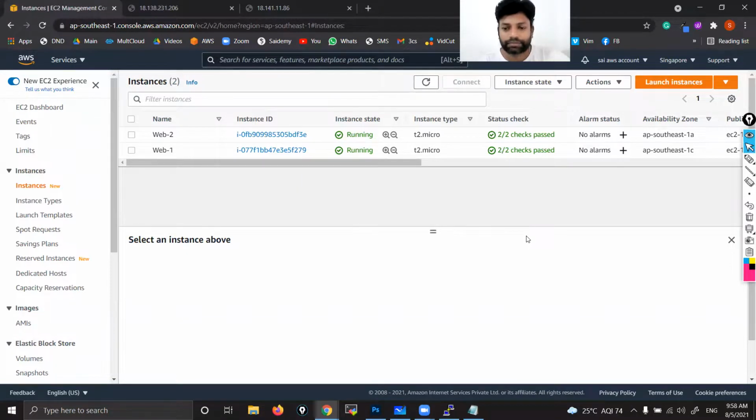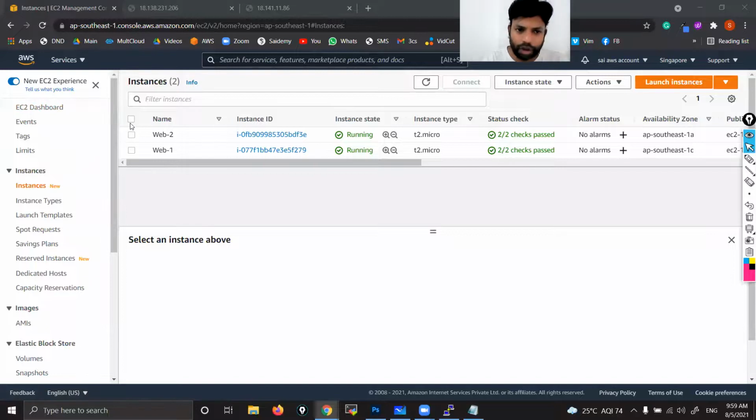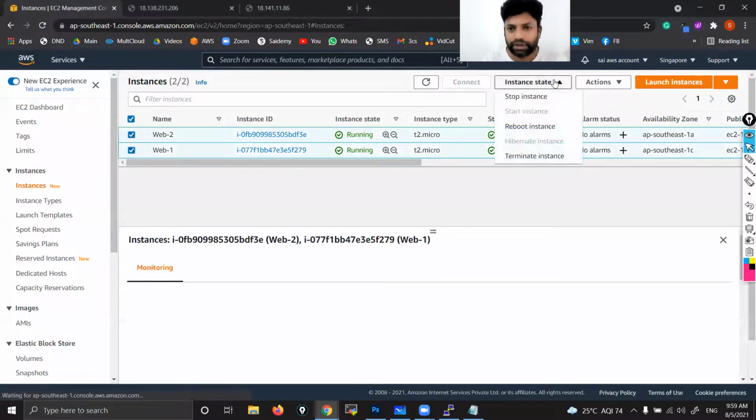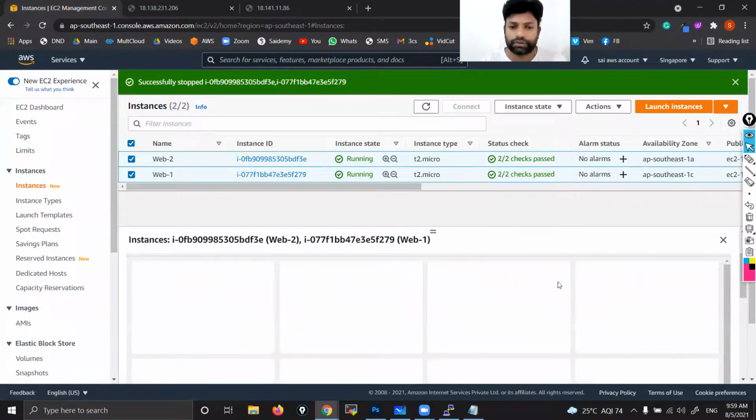And one more thing. Actually, I don't have an option for deleting that security group. Can you show that? Simple. Okay, first let me stop these two. Instance state, Stop. See, here I'm stopping, not terminating, because tomorrow I'm going to start them again. Stop.